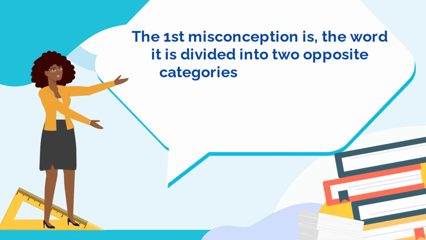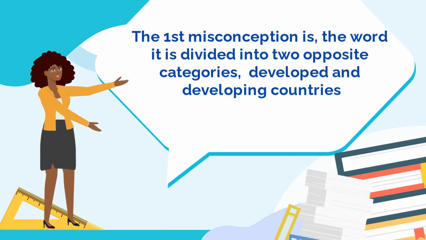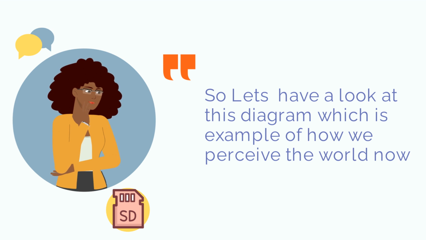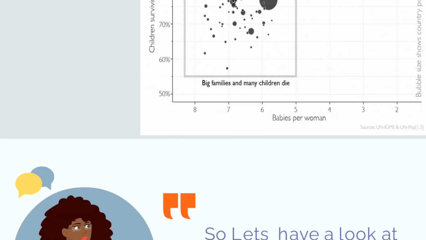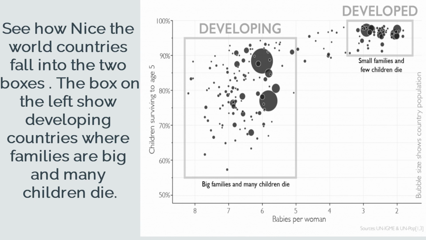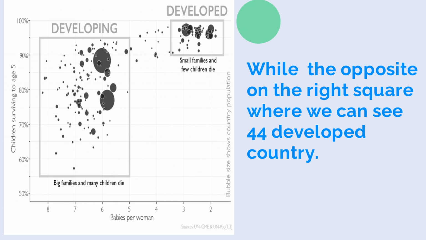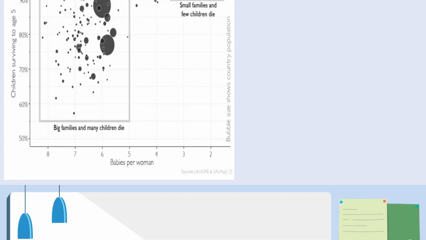The first misconception is that the world is divided into two opposite categories: developed and developing countries. So let's have a look at this diagram, which is an example of how we perceive the world now. See how nicely the world's countries fall into the two boxes. The box on the left shows developing countries, where families are big and many children die, while the opposite, on the right square, we can see 44 developed countries.